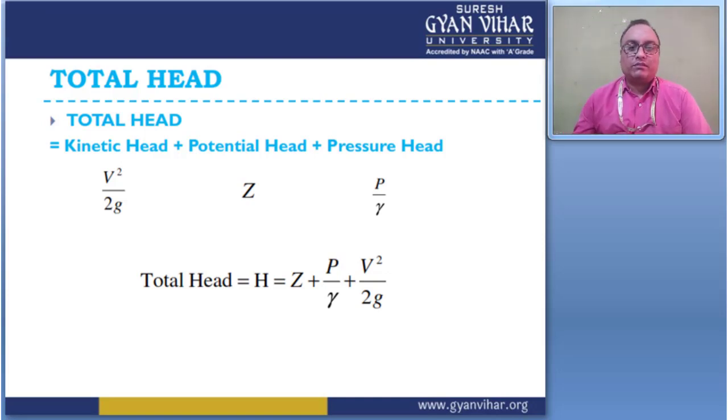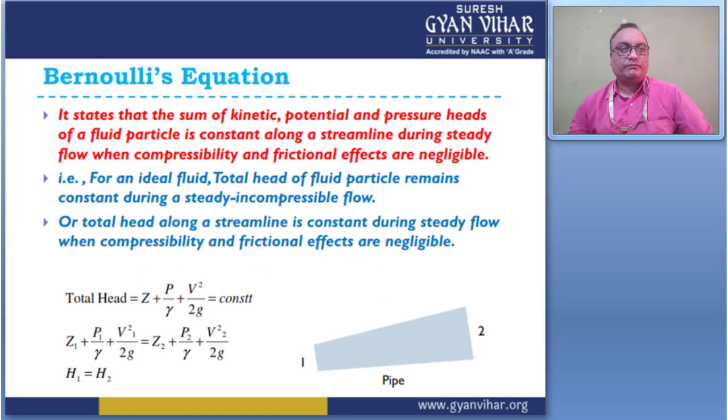Now, Bernoulli's equation. What is Bernoulli's equation? It states that the sum of potential, kinetic and pressure head of a fluid particle is constant along a streamline during steady flow when compressibility and frictional effects are negligible. This is the statement of the Bernoulli equation.